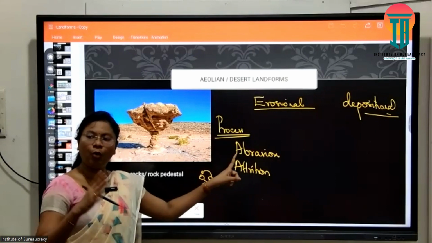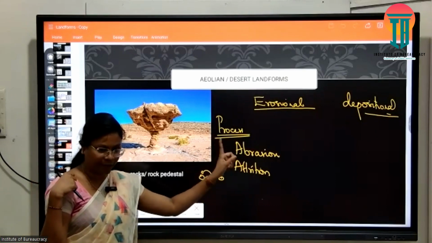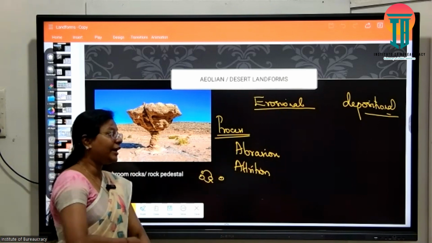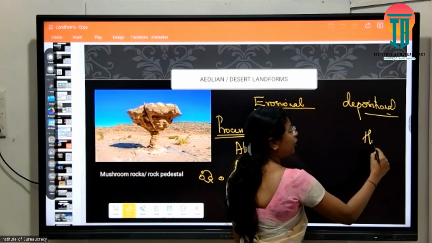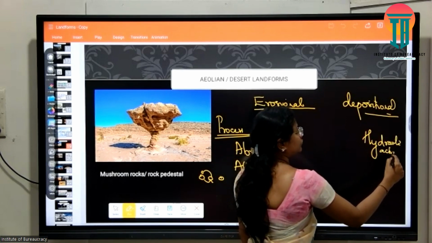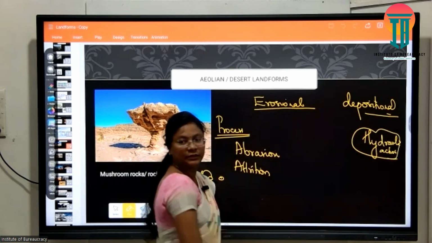This is common for both river also. In rivers we saw abrasion of wind, attrition of river. What else did the river have? The river had hydraulic action, the kinetic movement of water.